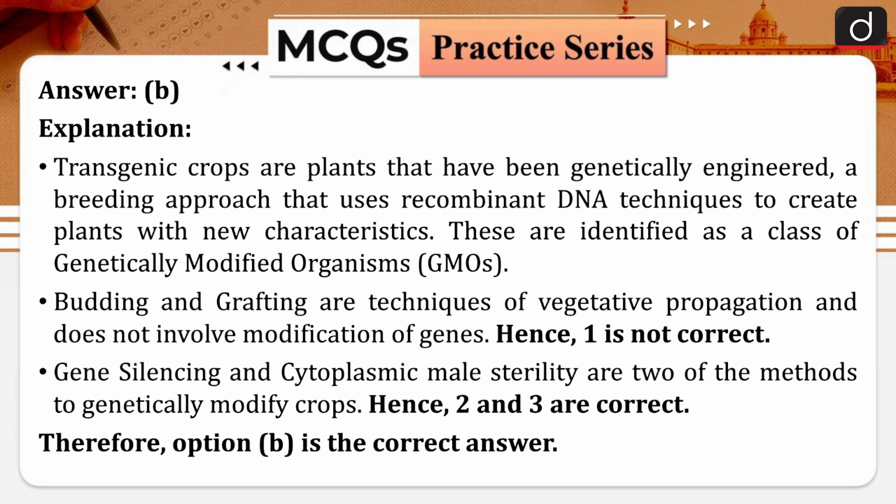Transgenic crops are plants that have been genetically engineered, a breeding approach that uses recombinant DNA techniques to create plants with a new characteristic. These are identified as a class of GMO, which is genetically modified organism. Budding and grafting are techniques of vegetative propagation and do not involve modification of genes. That's why statement 1 is not correct. Gene silencing and cytoplasmic male sterility are two of the methods to genetically modify crops. Hence, statements 2 and 3 are correct.